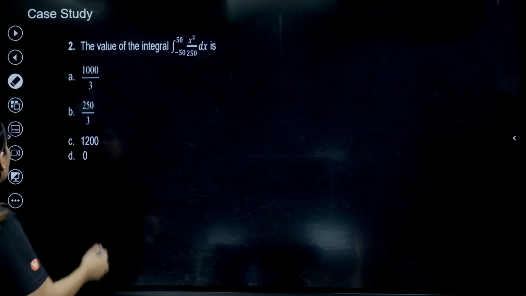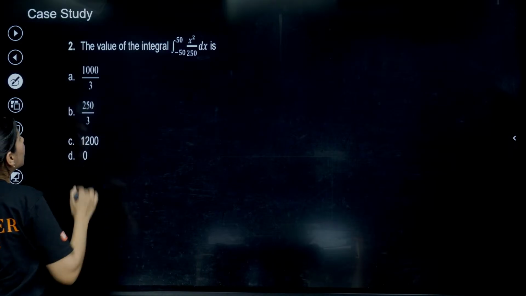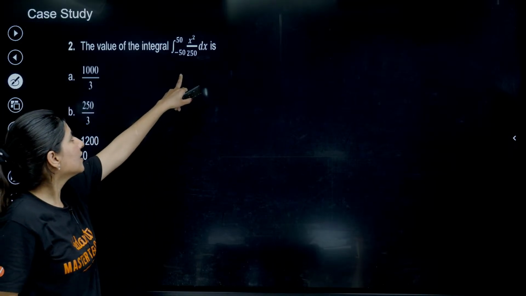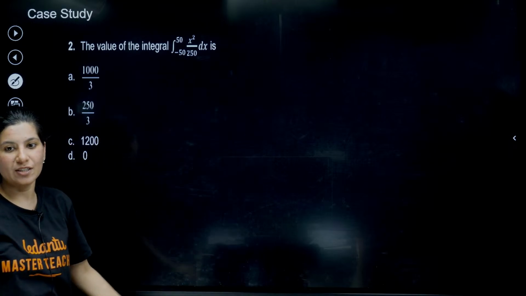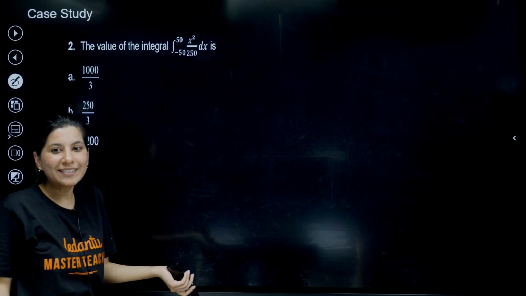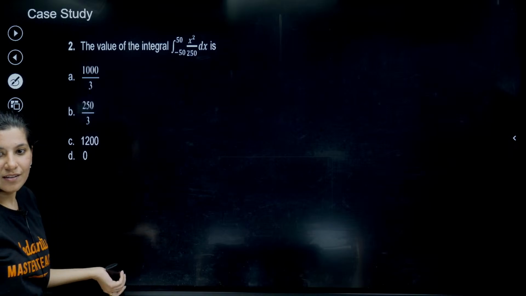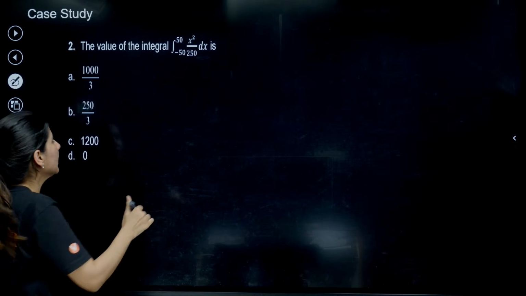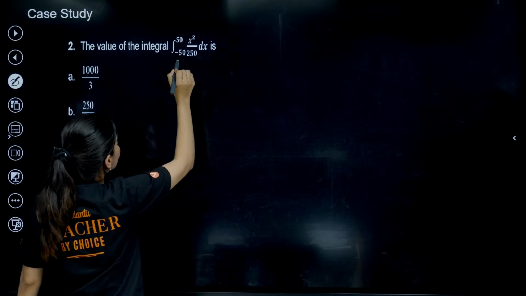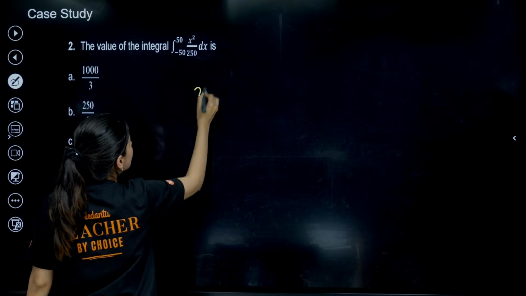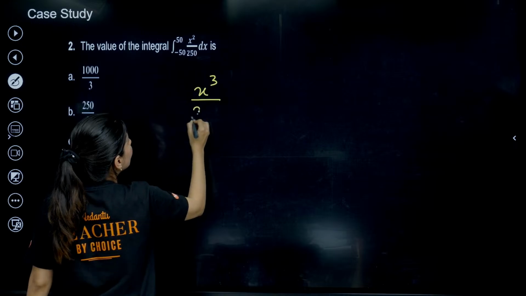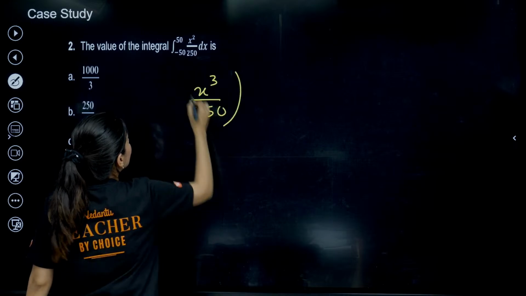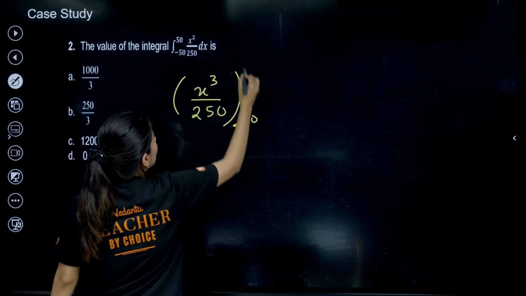Okay. Now they are asking that we need to figure out the value of this integral from minus 50 to plus 50. So this is actually not related to the case study only, right? This is not related to the case study at all. So x square by 250 from minus 50 to 50. The moment you integrate, it will become x cube by 250 from minus 50 to plus 50.